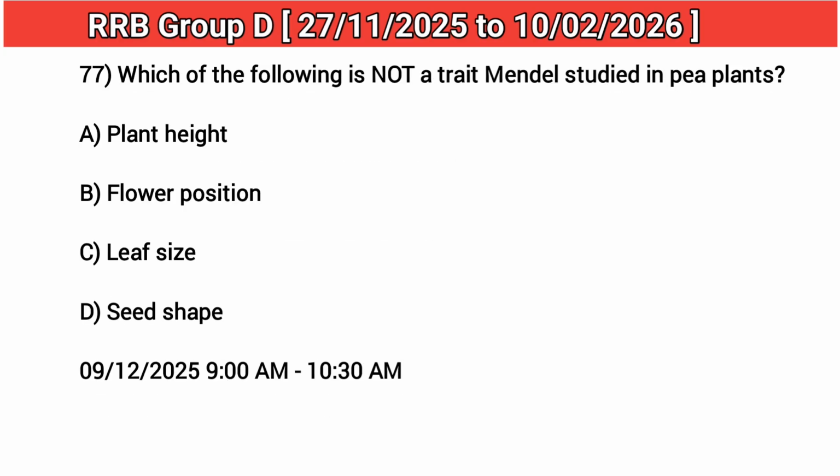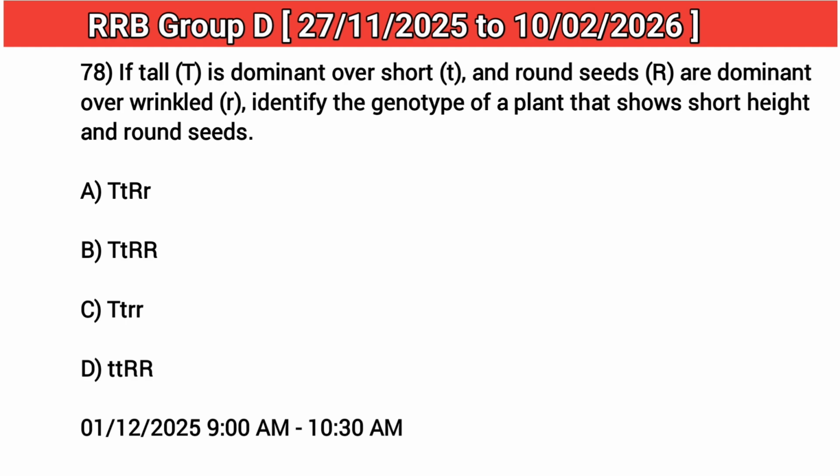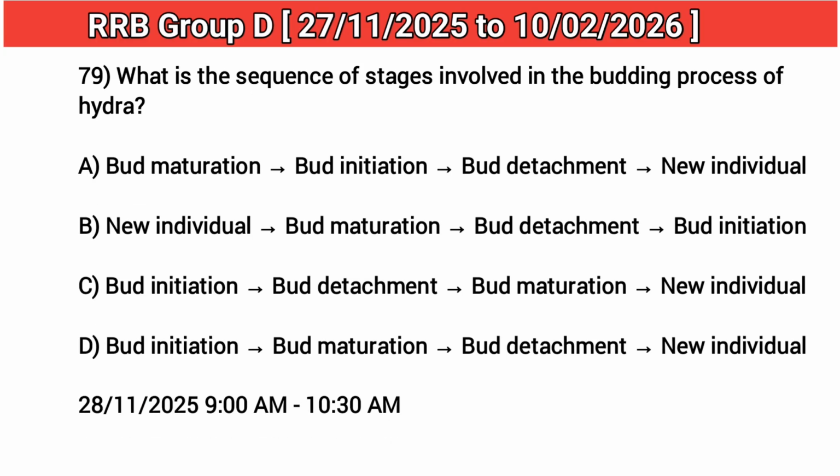77. Which of the following is not a trait Mendel studied in pea plants? Answer: C. Leaf size. 78. If tall T is dominant over short t, and round seeds R are dominant over wrinkled r, identify the genotype of a plant that shows short height and round seeds. Answer: D. ttRR. 79. What is the sequence of stages involved in the budding process of Hydra?